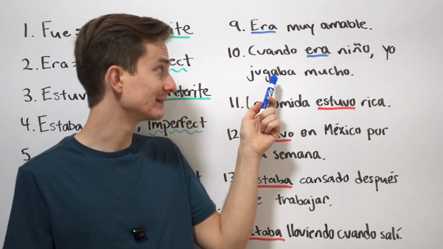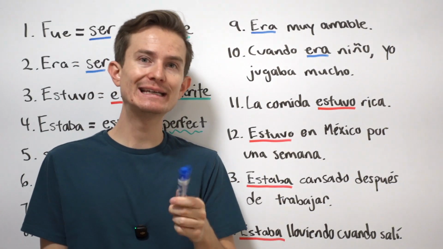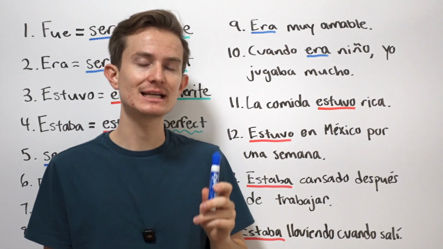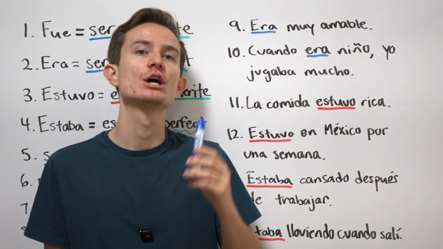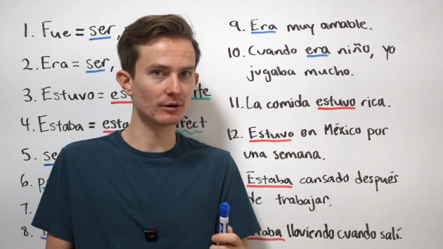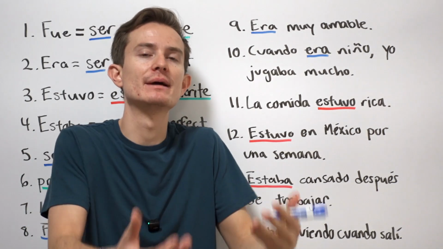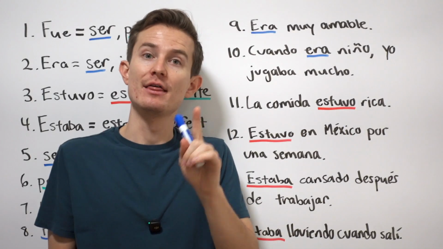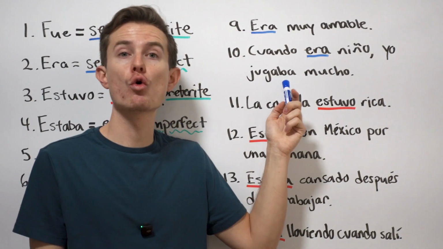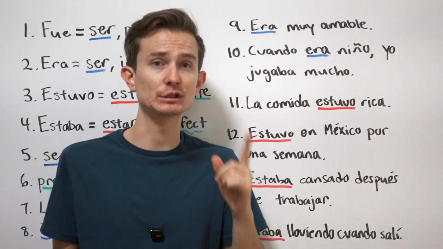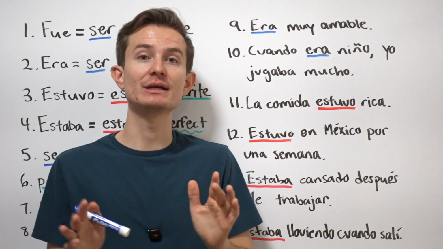Now, I made a video about this. Do not confuse the imperfect with the conditional. Jugaba is not the same as jugaría, okay? Yo jugaría baseball si fuera tú, for example. I would play baseball if I were you. That is much different than yo jugaba baseball cuando era niño. I would play baseball. Two different ideas there, so be careful.